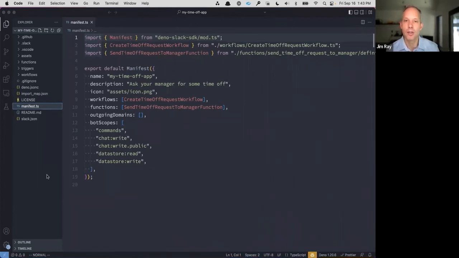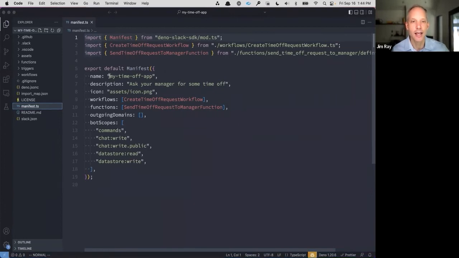And so we built an entire SDK with TypeScript to hopefully make it a lot easier to build these kinds of applications. So you can see here in our manifest file, first of all, we're importing a standard library. That's what this first line does. And then you can see here that we're importing a workflow as well as a function that we built to manage this. The demo that we just ran kind of showcased how all of that worked. And so you can see here that the name is My Time Off App.